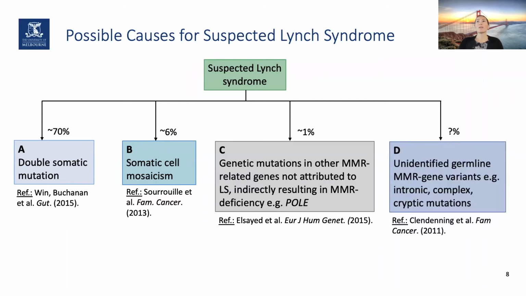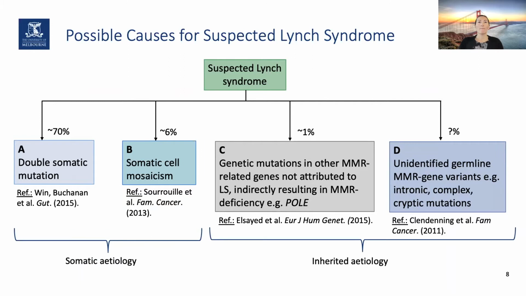And still an unknown percentage may be due to variants which are in the germline MMR genes, but which we cannot identify with current testing techniques, such as intronic, complex or cryptic mutations. And depending on the cause of the suspected Lynch syndrome, we can identify a somatic or inherited etiology.